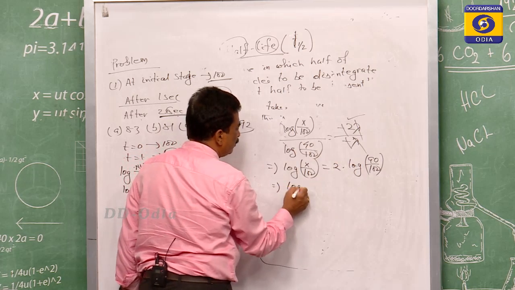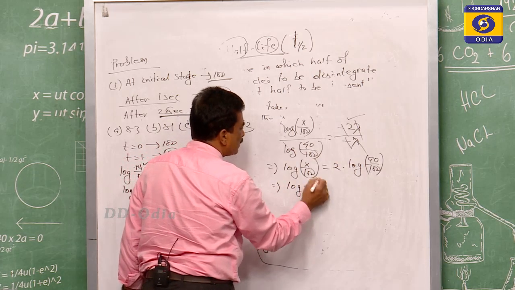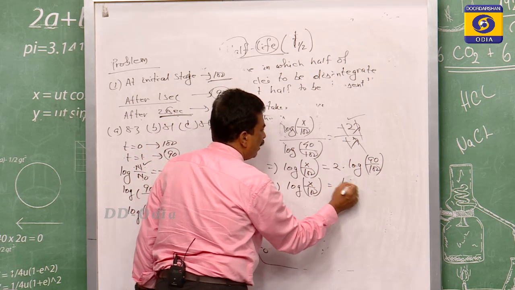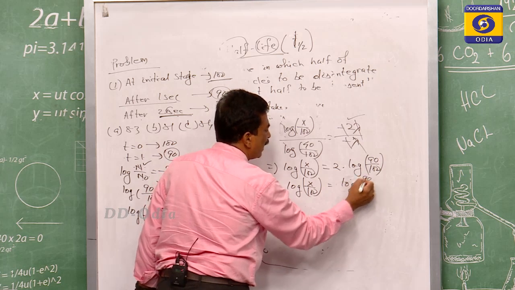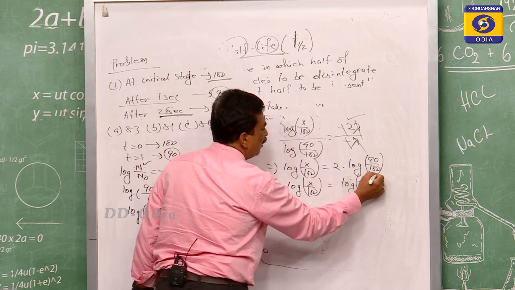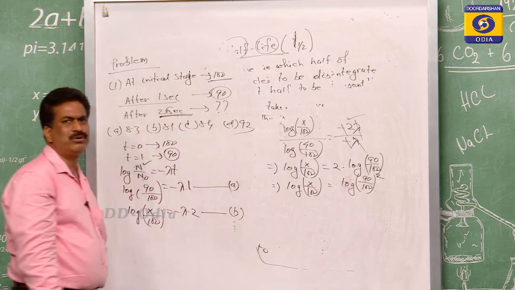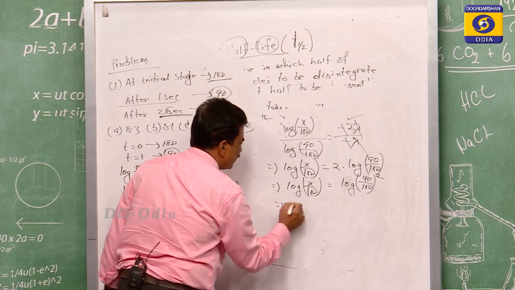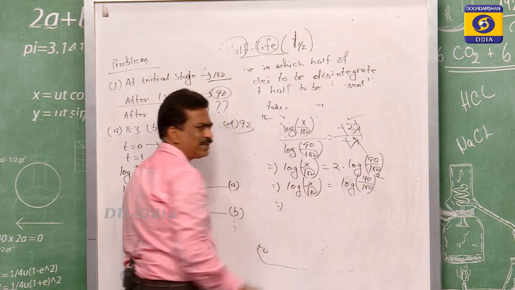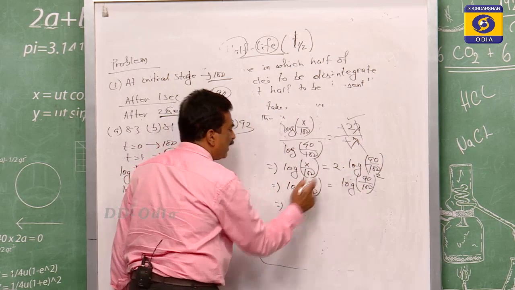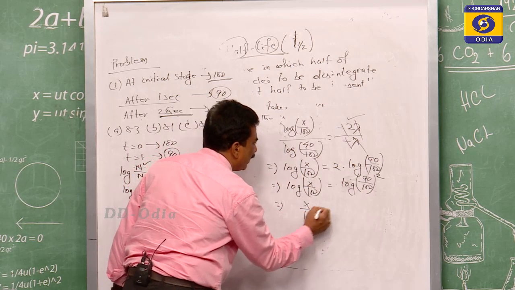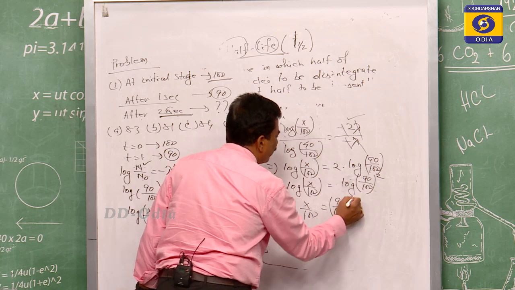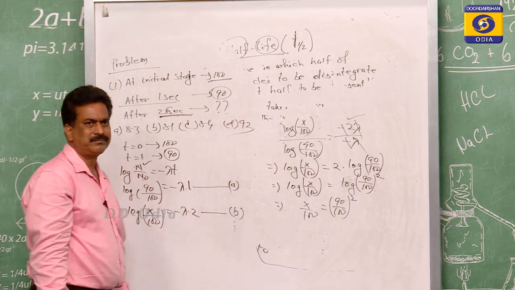So log of x by 100 is equal to log of 90 by 100 to the power of 2, because we have taken the square. If we take the anti-log, then x by 100 is equal to 90 by 100 squared.